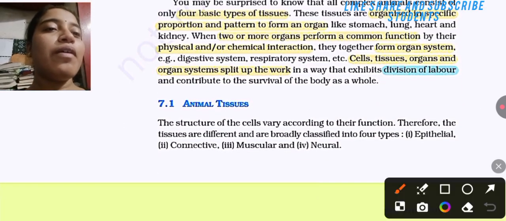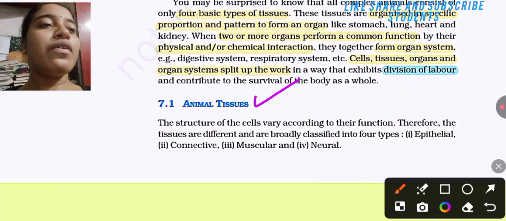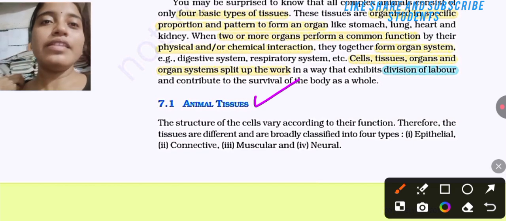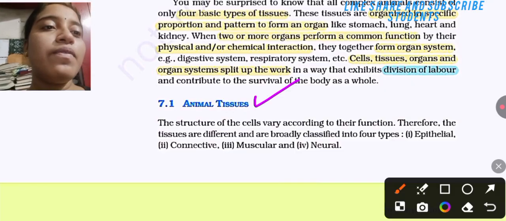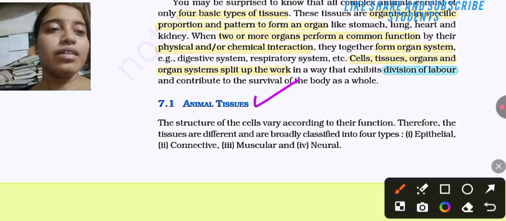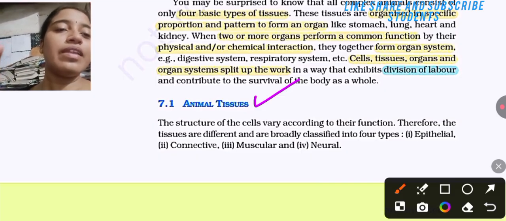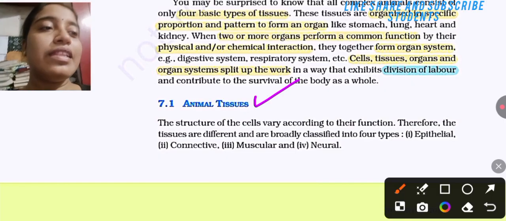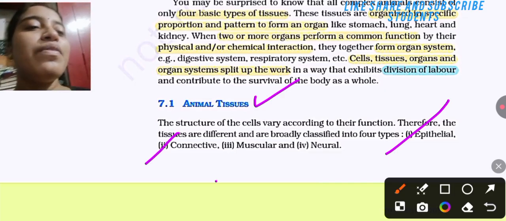Then let's study about animal tissue. What is animal tissue? The structure of the cell varies according to its function. Therefore, the tissues are different, and they are broadly classified into 4 types: epithelial, connective, muscular, and neural.